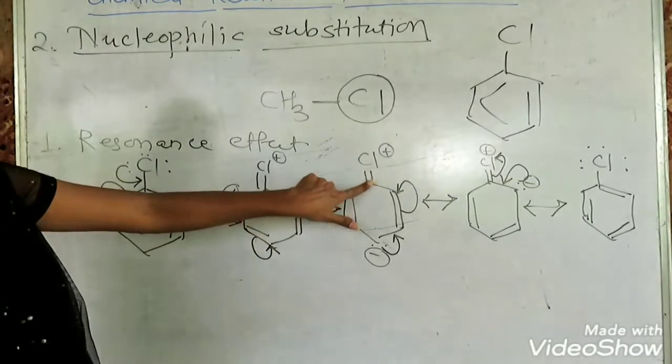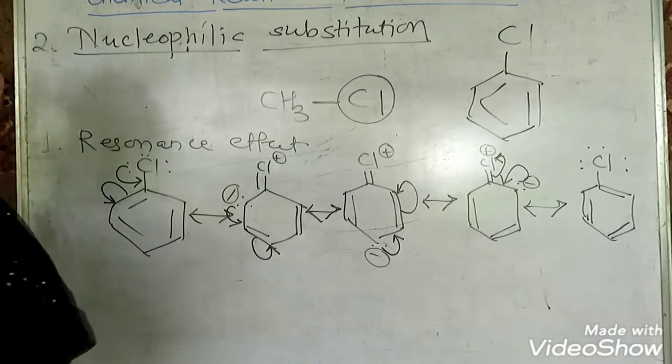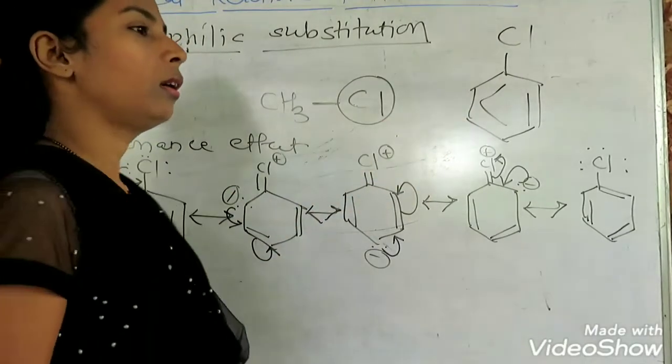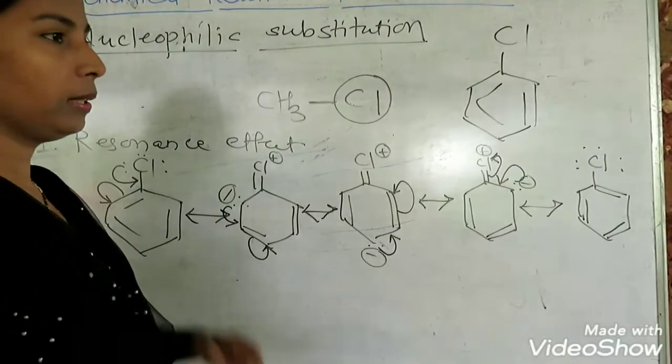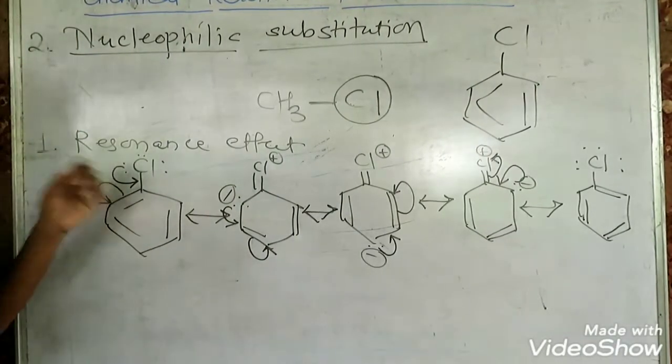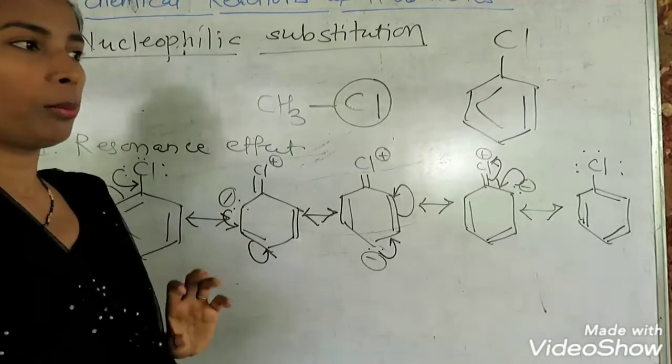So being a stronger bond, it is very difficult to break, and that is the reason why these halogens do not undergo nucleophilic substitution reactions easily. The formation of phenyl cation is also difficult, because SN1 mechanism follows formation of carbocation.